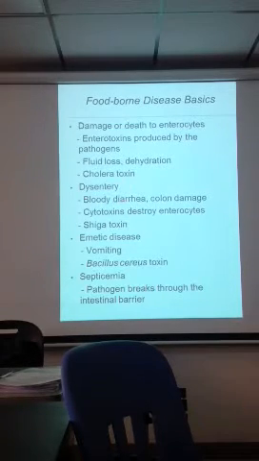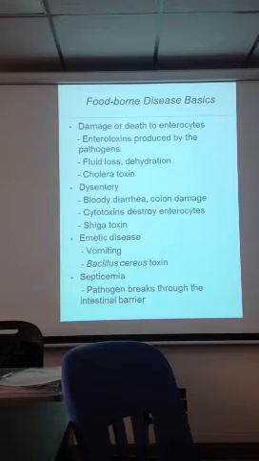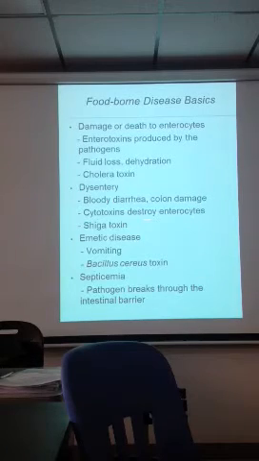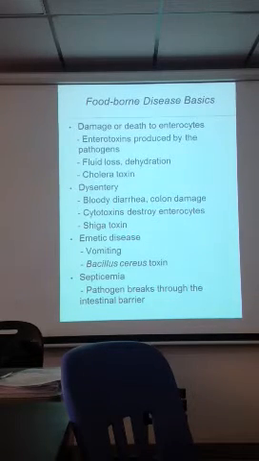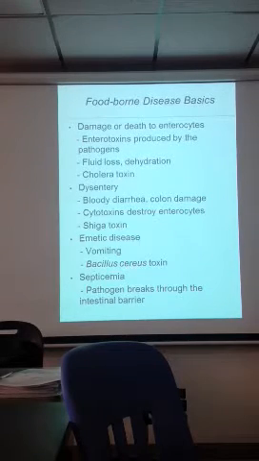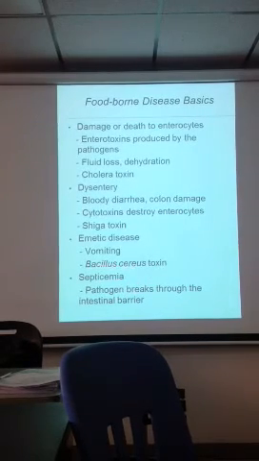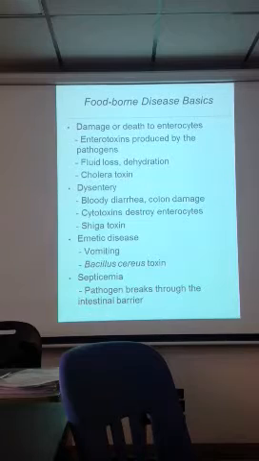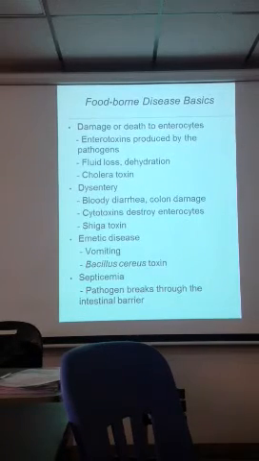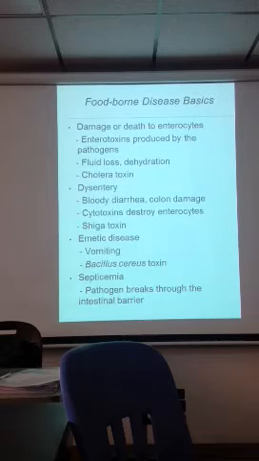Also, you can have dysentery. We've heard about that. This is bloody diarrhea, also damage to the colon. Again, toxins destroy the enterocytes. Shiga toxin is a good example of this, and we'll mention that. Also, there is vomiting, another result that can happen. Bacillus cereus, which is a bacteria we work with, can do that. And then there are also some examples of sepsis, where the pathogen can bypass the intestinal barrier and spread to other parts of the body.